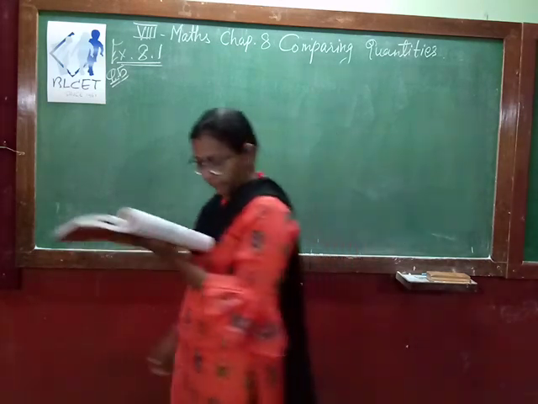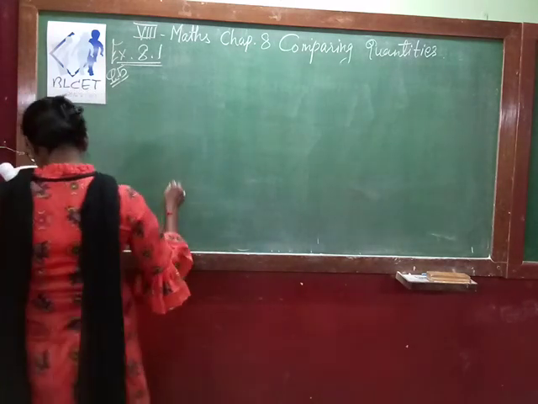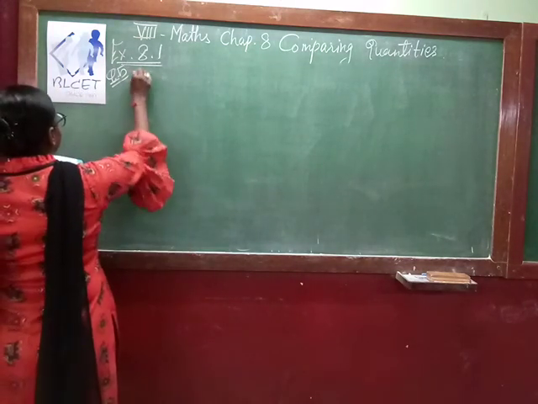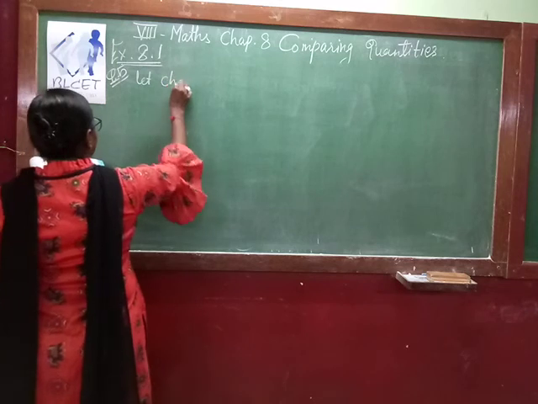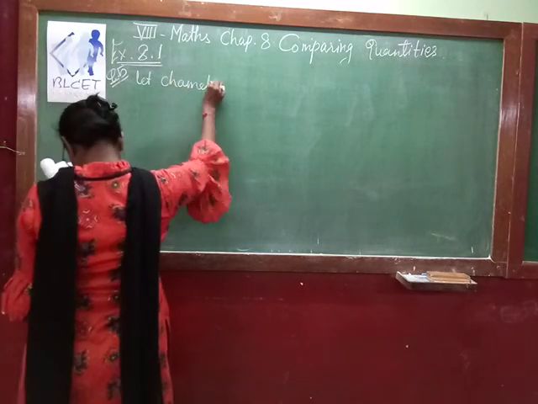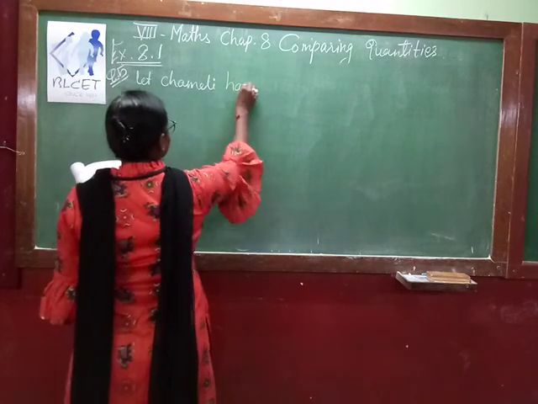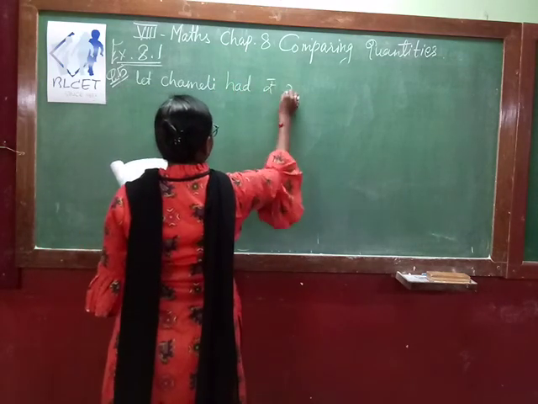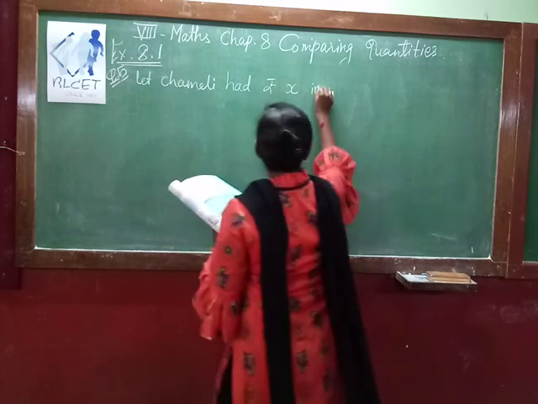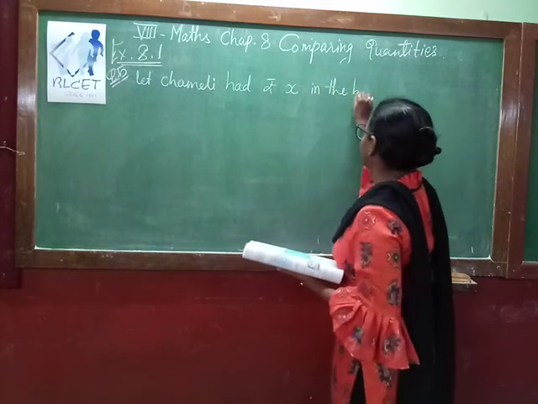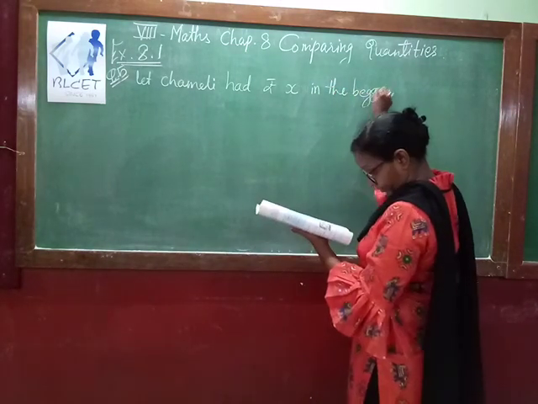So how will you solve this question? First write down whatever data is given to you. Let Chameli have rupees X in the beginning. This we don't know, that we have to find.